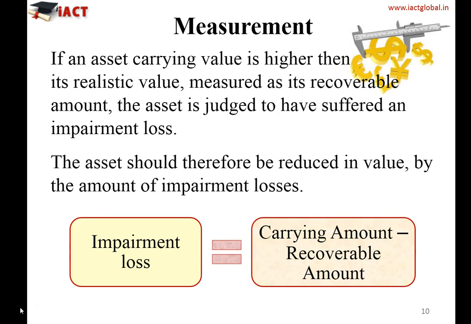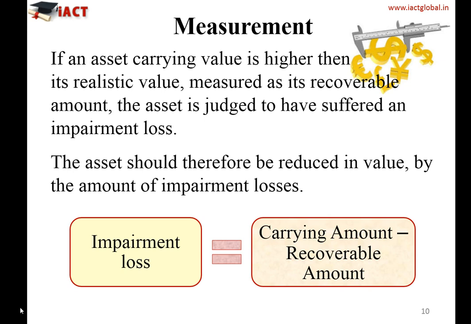Now moving to the measurement. If an asset's carrying value is higher than its realistic value, measured at its recoverable amount, the asset is judged to have suffered an impairment loss. So we need to measure the recoverable amount if we have evaluated that the asset has suffered impairment loss. The asset should therefore be reduced in value by the amount of impairment loss. So we need to know what impairment loss is and how we measure it. Impairment loss is equal to the carrying value minus recoverable value.